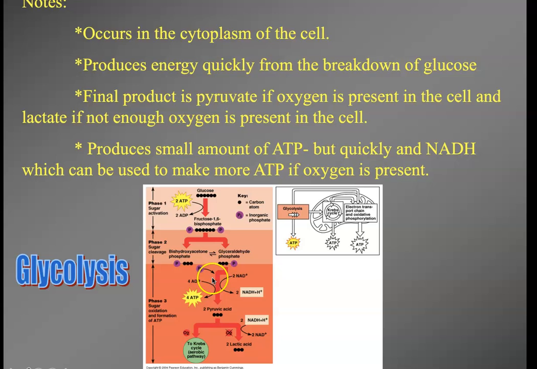But because there's not oxygen present, you go this next step and you end up with lactic acid. Lactic acid is what gives you that burning sensation in the muscles that you're using. The good part about glycolysis in this situation is it gives you some ATP for the muscles to contract to get up the stairs. But the negative side effect is that you get lactic acid, which gives you that burning sensation.